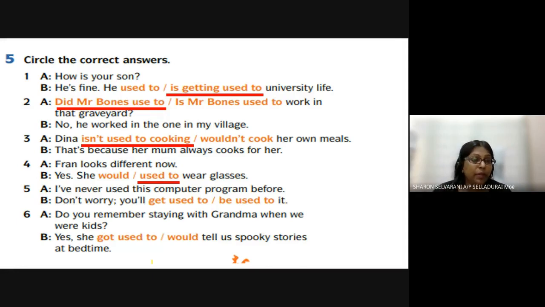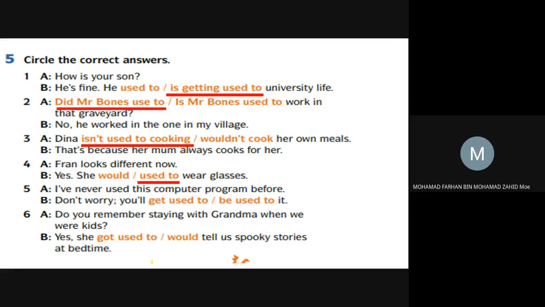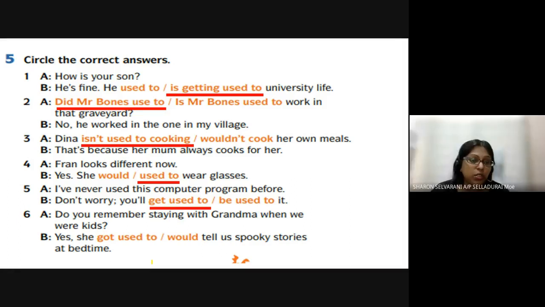Number 5. I've never used this computer program before. Don't worry, you'll get used to. All right, get used to. Last one. Do you remember staying with my grandma when we were kids? Yes, she what? Spooky stories at bedtime. Would. All right, very good.